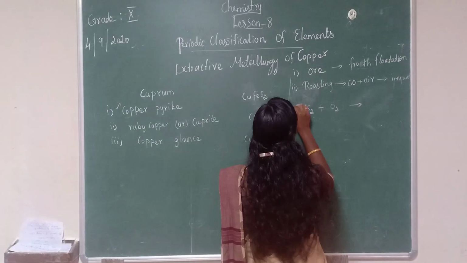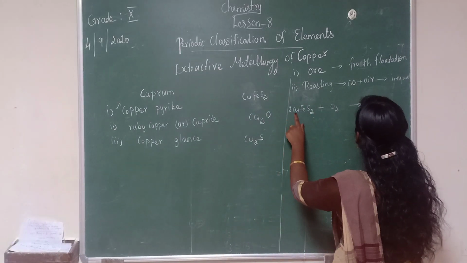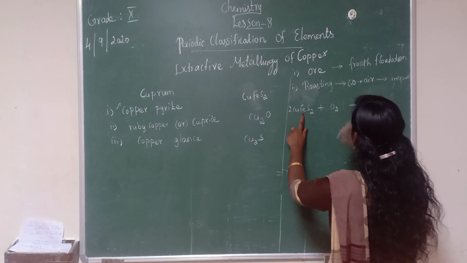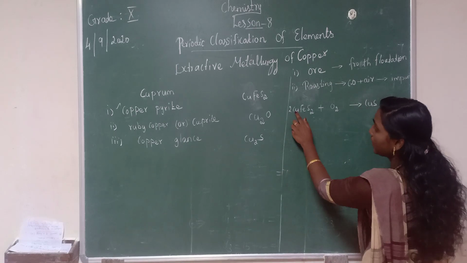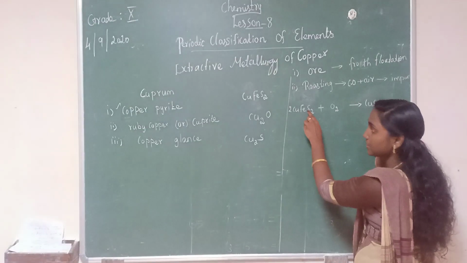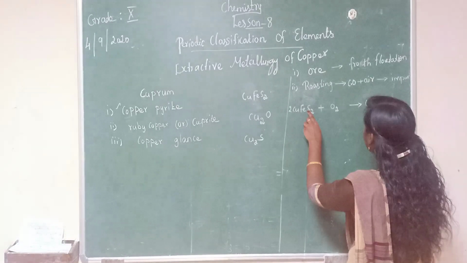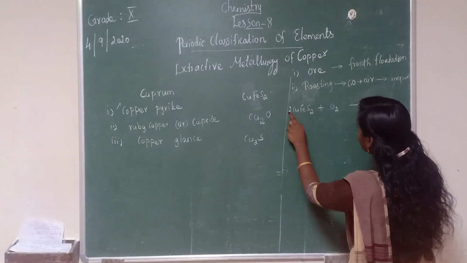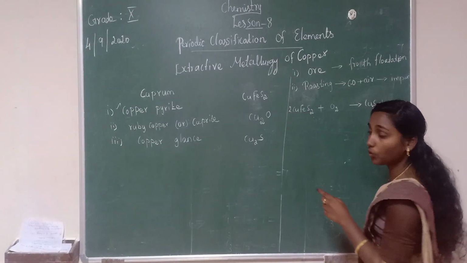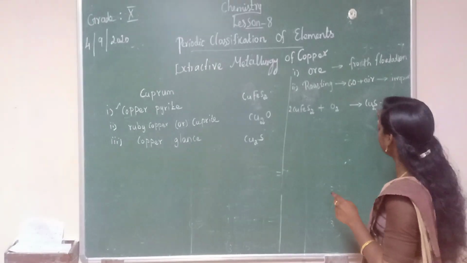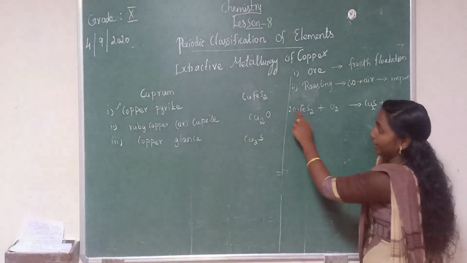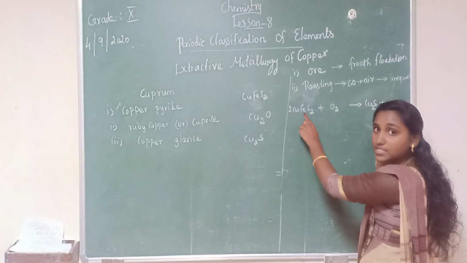So see the equation: Cu2S. Copper sulfide forms from this Cu and this S. Here there are 2 coppers, so we put 2 here also. You have to balance the equation now. Then next, 2 irons are there. Fe means iron.